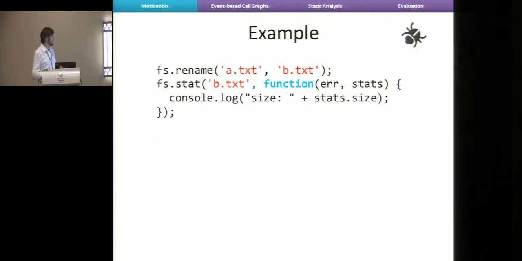So what can go wrong in these applications? Here are 3 examples taken from the StackOverflow website of real issues that users have encountered and posted, asking why their program doesn't work. In this case, the user is using the file system module of Node.js, and he has 2 operations. He wants to rename a.txt to b.txt, and then perform a stat operation to get the size of the renamed file. The problem is that there's no guarantee that the rename operation will complete before the stat operation. So you can get an error where the b.txt file does not yet exist.